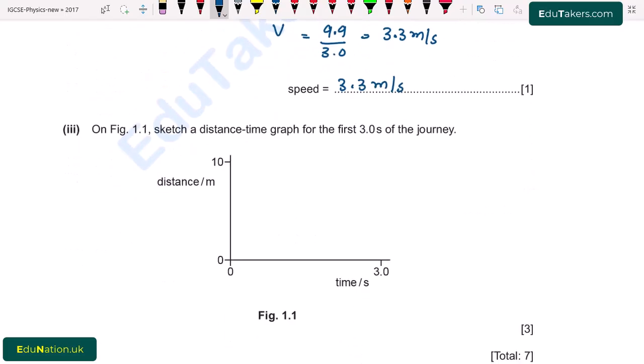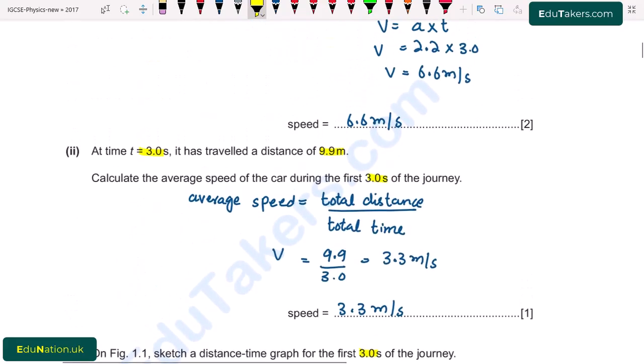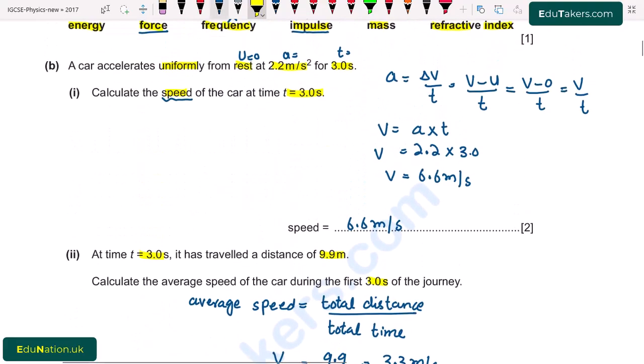Next part 3. On figure 1.1, sketch a distance time graph for the first 3.0 seconds of the journey. So here we have to draw the distance time graph for the car in the first 3.0 seconds. First of all, the car is at rest. It means that at the start it does not cover any distance.